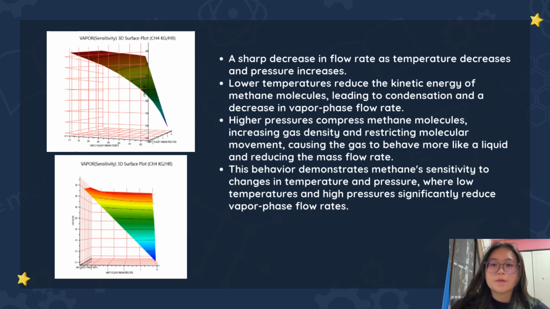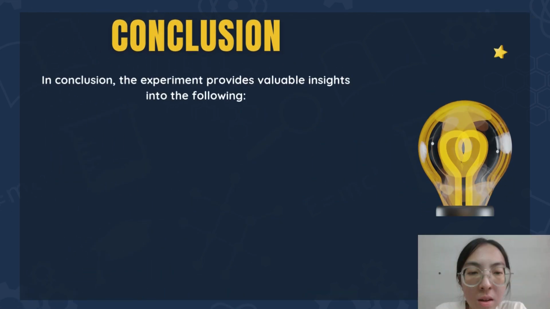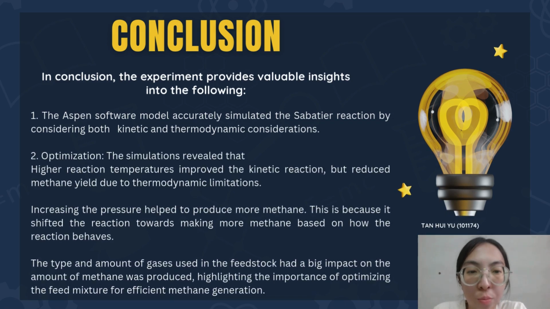Higher pressure compresses methane molecules, increasing the gas density and restricting molecular movement, and it causes the gas to behave more like a liquid, reducing the mass flow rate. This behavior demonstrates methane's sensitivity to changes in temperature and pressure, where low temperature and high pressure significantly reduce the vapor phase flow rates. Now, I would like to proceed with the conclusion.